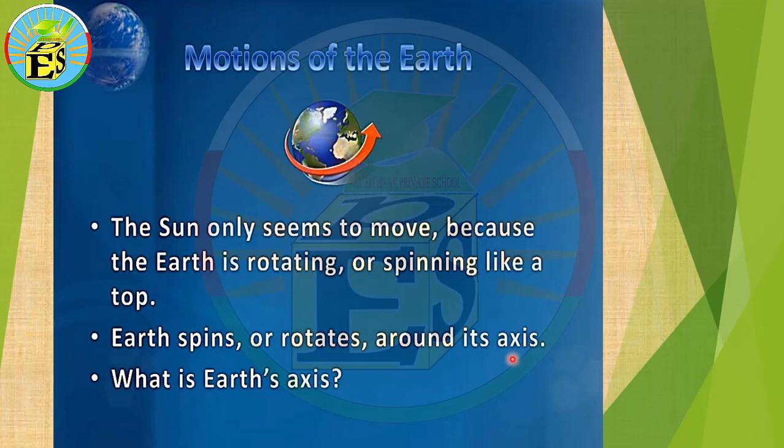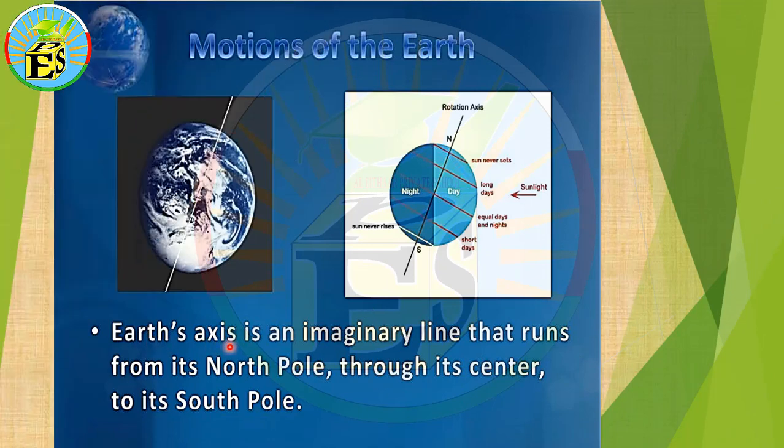But what does axis mean? What is the Earth's axis? Earth's axis is an imaginary line. It's an imaginary line. We imagine it, it is not in nature. It's an imaginary line that runs from its north pole to south pole. From north pole to south pole. S represents south, N represents north.